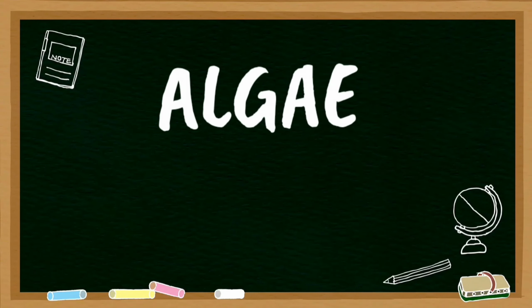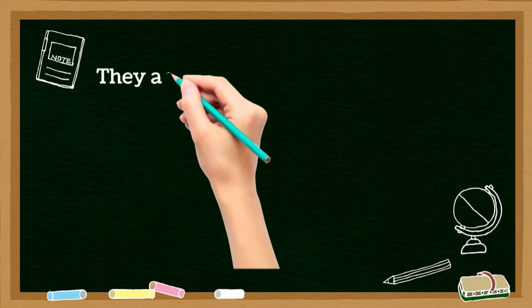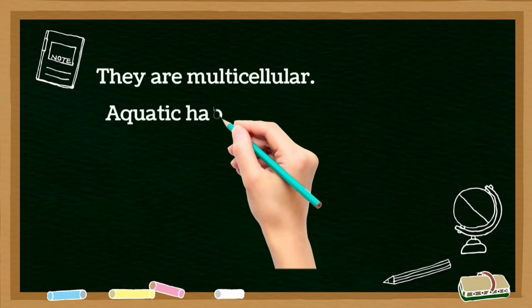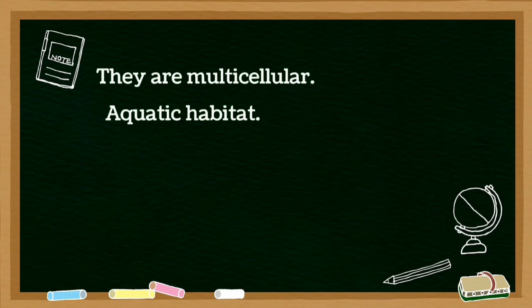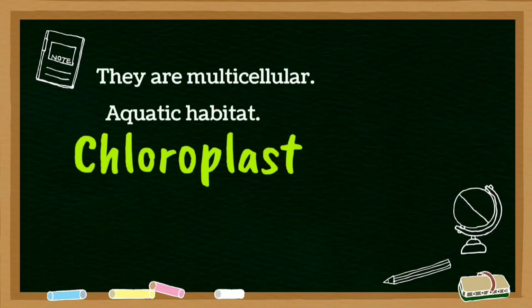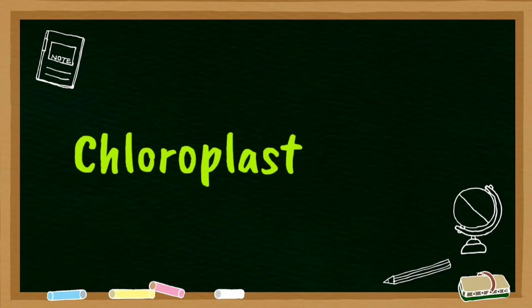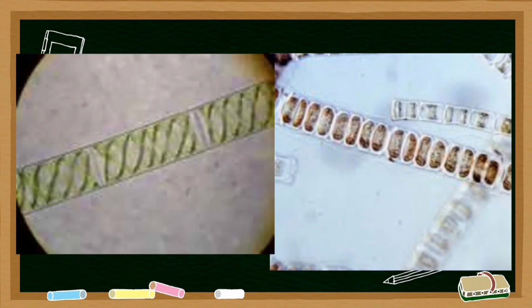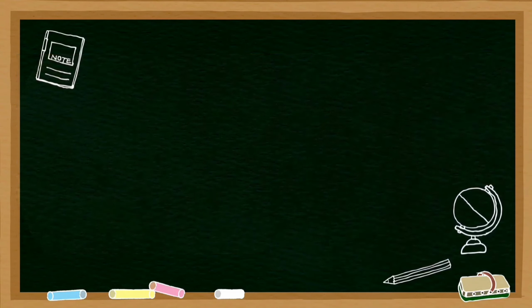Algae. Algae are multicellular, that means they are made up of multiple cells, not just one cell. They prefer mostly aquatic habitats. Mostly they bear chloroplast for photosynthesis. Some common examples of algae are Spirogyra, Ulothrix, Chlamydomonas, etc.